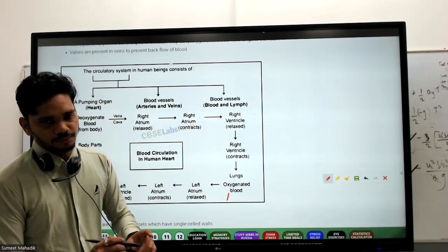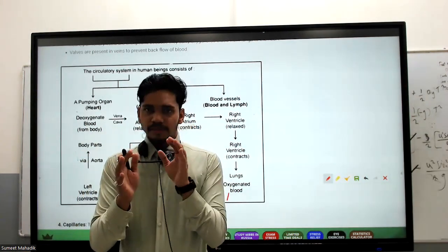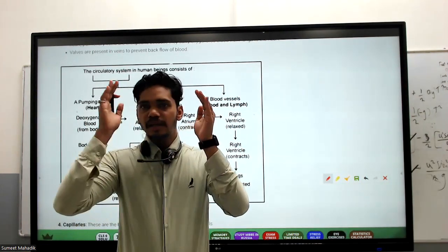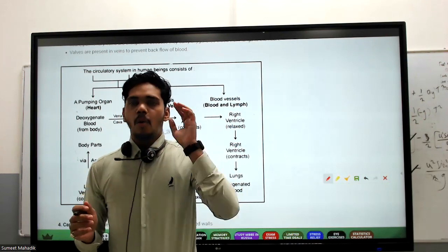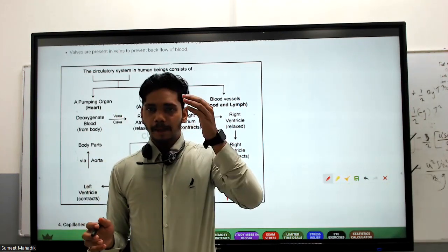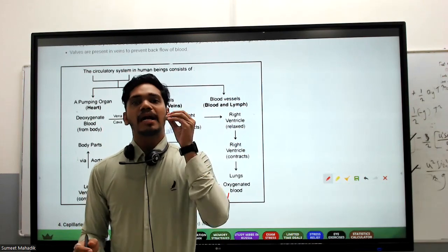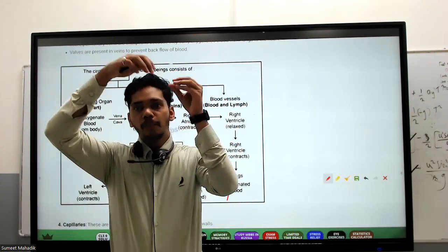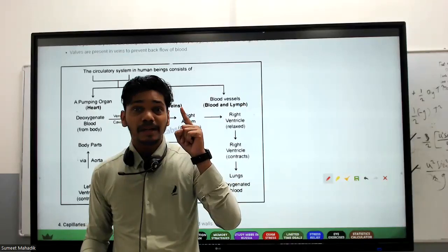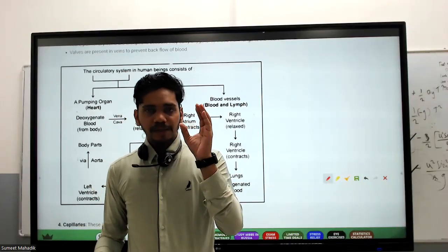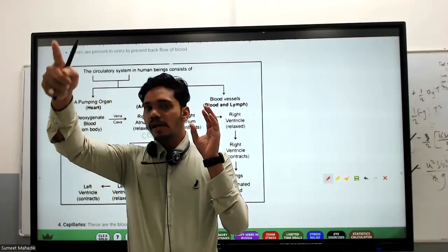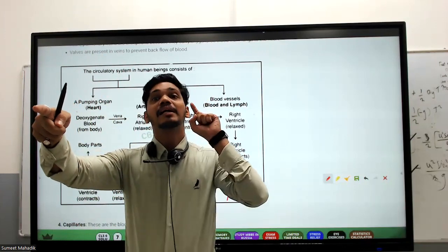So I will tell you in a nutshell. When you talk about the heart, it is a four chamber one. This is atria, ventricle, ventricle. When you talk about the atria, the superior vena cava and inferior vena cava are responsible for pouring the blood into the atrium. Which atrium? Right atrium. From the right atrium, it goes to the lungs via the pulmonary artery.